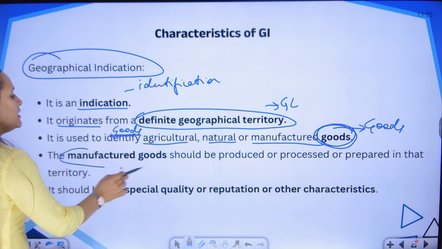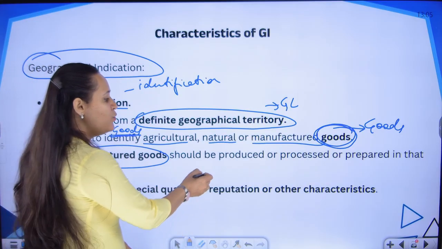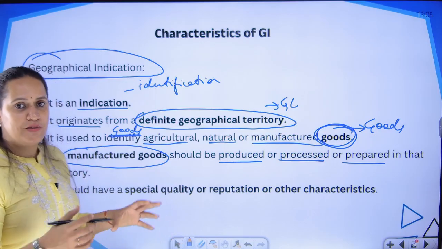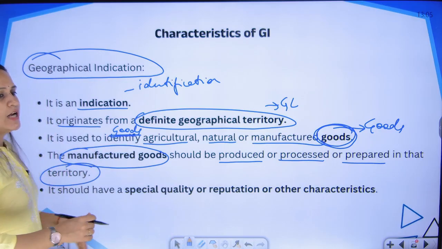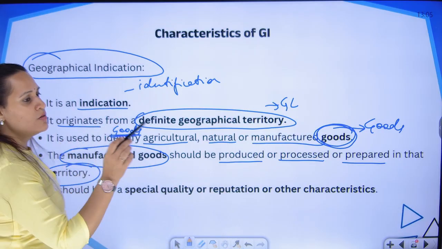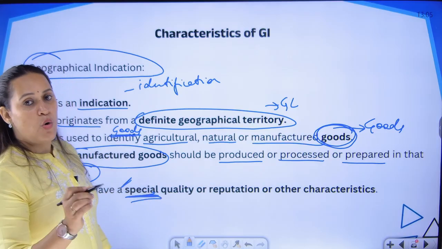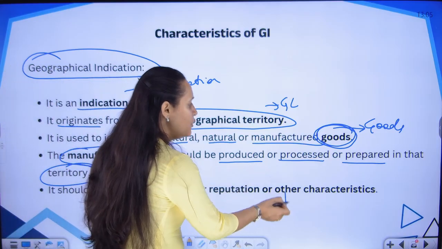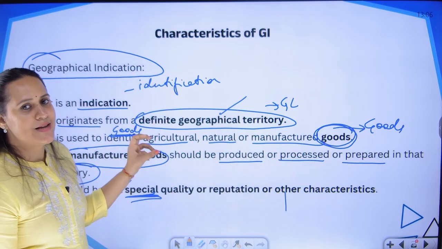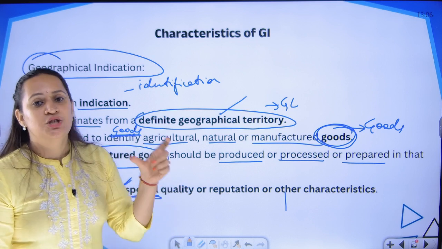And in case it is a manufactured good, one more additional condition is imposed: that any one work, either the production, the process or the preparation in relation to the manufacturing of that product, should mandatorily be carried out in the territory with which it is associated. And this good or product should have some special quality, special reputation or special characteristics attributable to the geographical territory. So these are the basic elements and characteristics for establishing a product as a GI product.